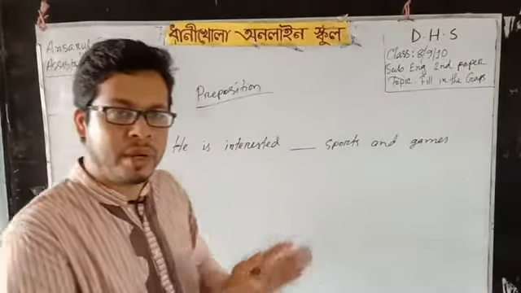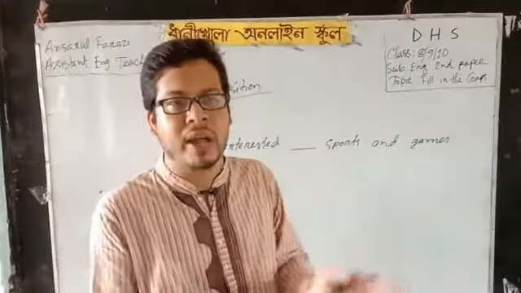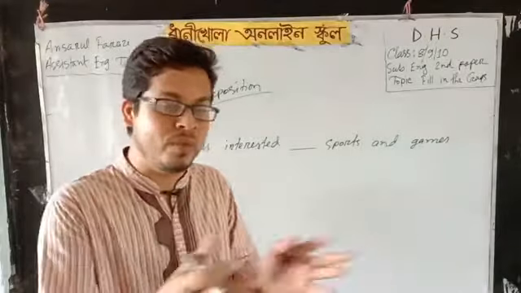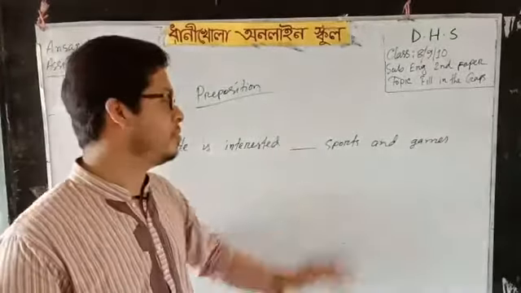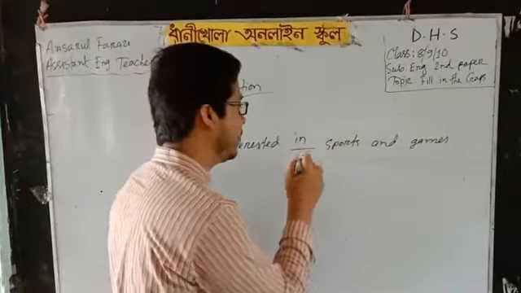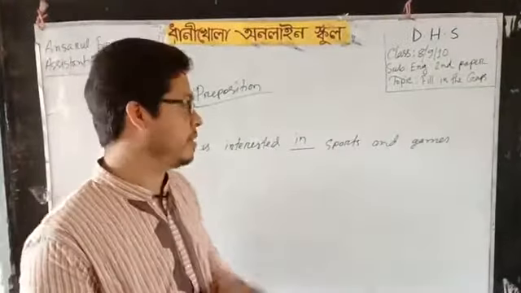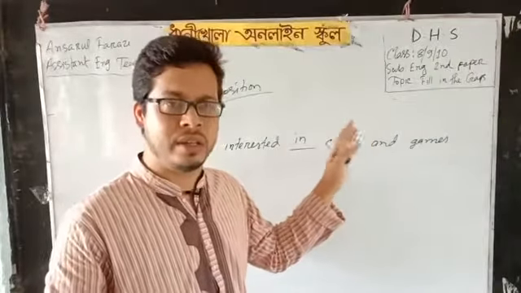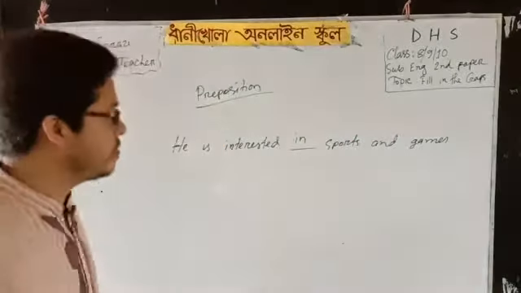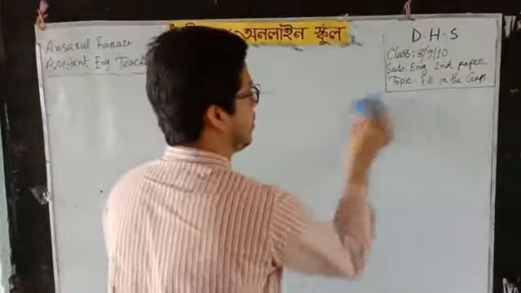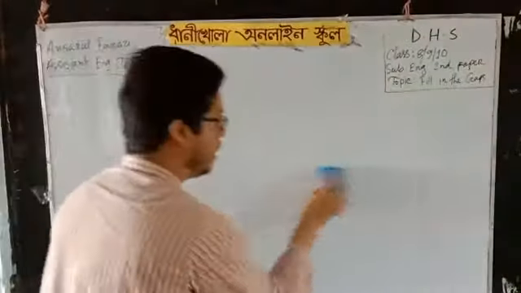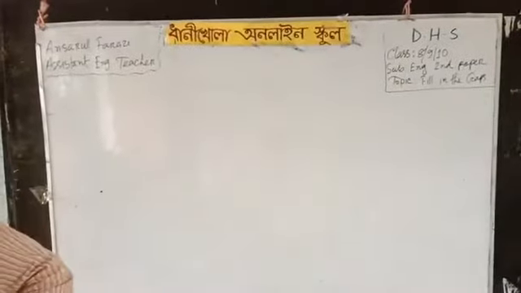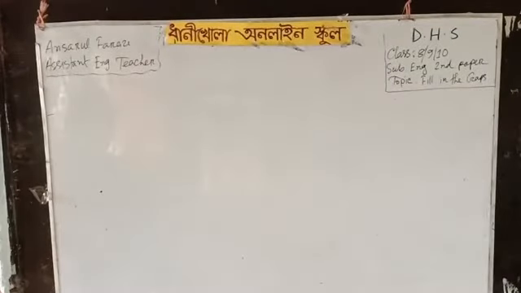So to make something meaningful, to make a connection, to make a relation between two words or different words, we generally use prepositions. So if you write "in" here, then it gives you the complete meaning of the sentence. He is interested in sports and games. So these are the uses, and in this way you can fill up the gaps using different parts of speech in the given article. So today I have brought an exercise for you so that you can understand it clearly.